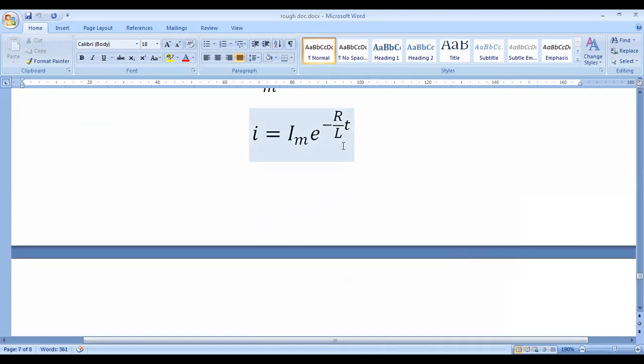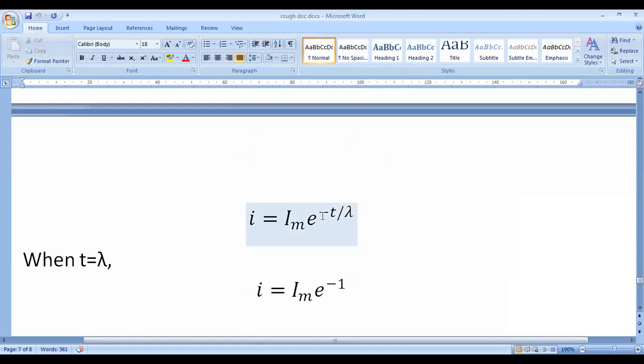In this case also, bring R to the denominator, then it becomes L by R, and L by R is equal to lambda. That gives us t by lambda.